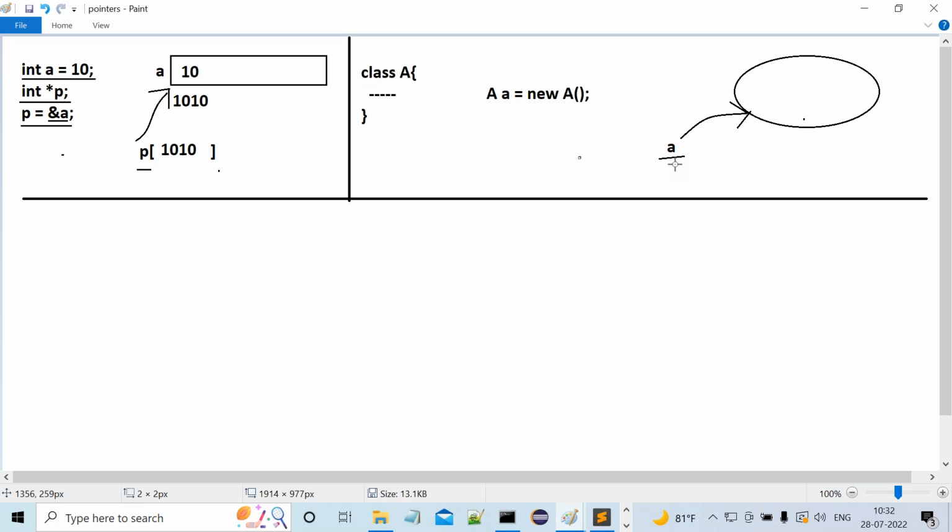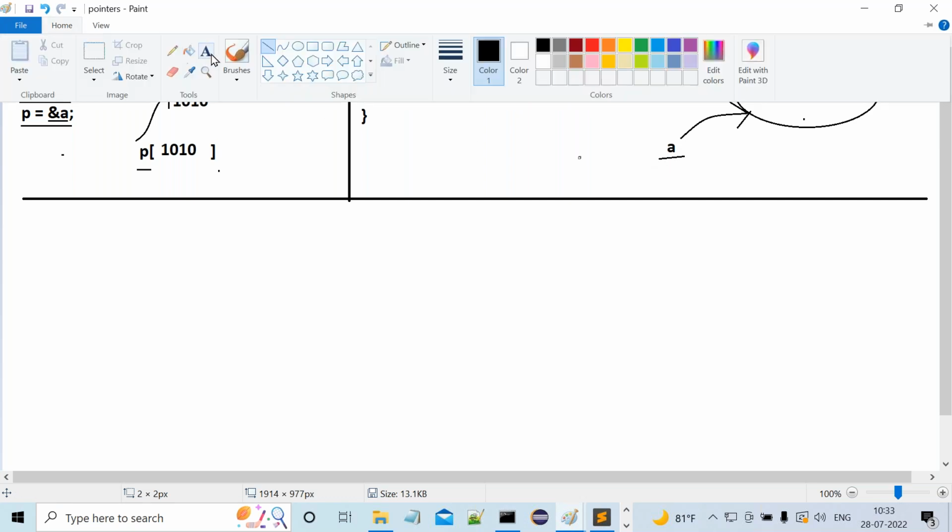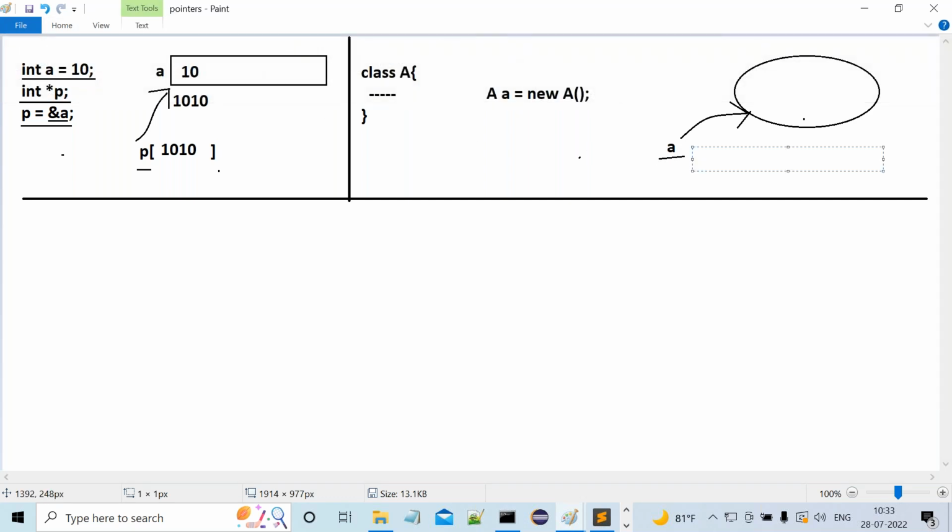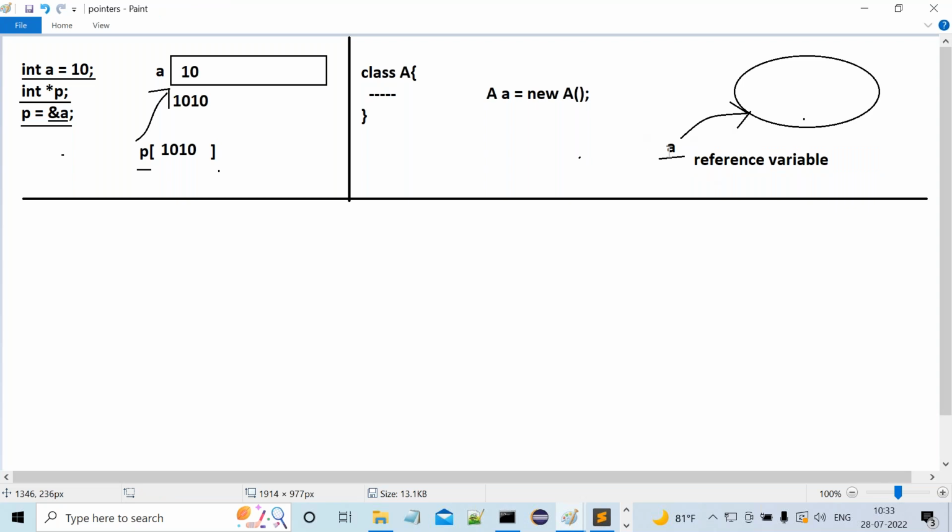That block of memory is referred by a variable. So how can we say it is not a pointer variable? Then how can we say pointers do not exist in Java? Of course, I'm telling you that in Java, this variable is called a reference variable. Why are we not saying it's a pointer variable? And how can we say pointers do not exist in Java?